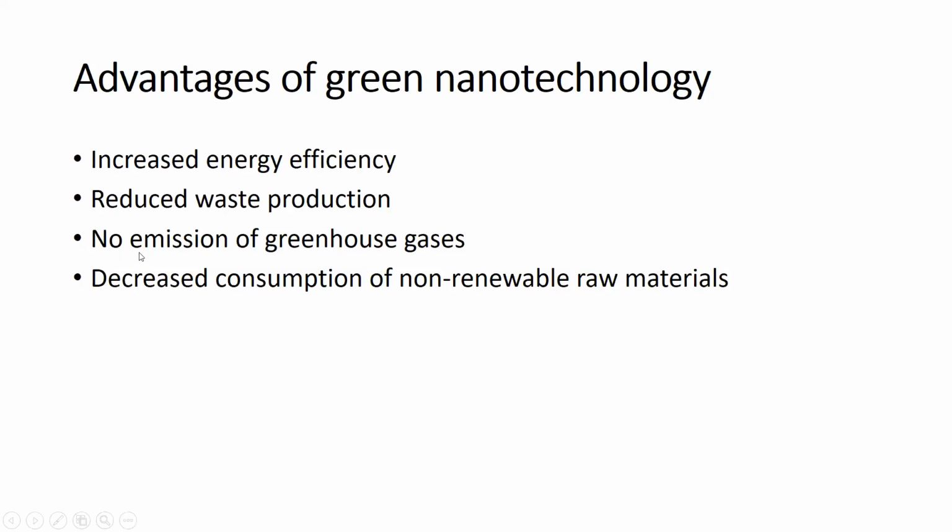Number three, no emission of greenhouse gases. You are well aware of the greenhouse gases. Greenhouse gases are those gases that, once they are in the atmosphere, absorb radiant energy and then emit the radiant energy, and they cause the greenhouse effect. And that directly links to global warming, right? For example, methane, carbon dioxide, ozone, water vapors, and nitrous oxide. All of these gases are greenhouse gases.